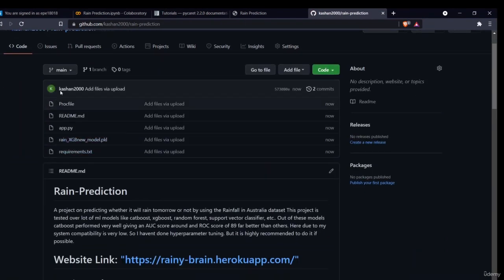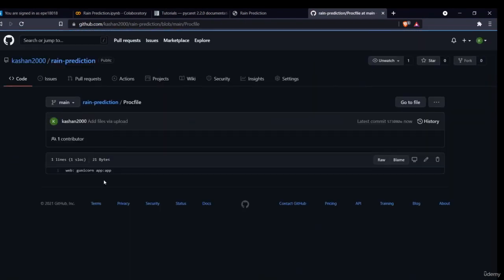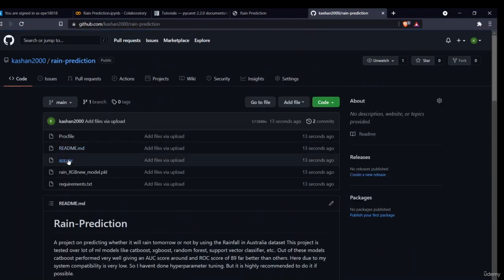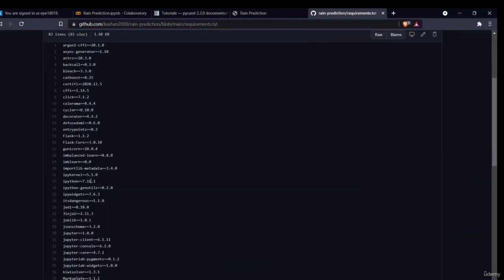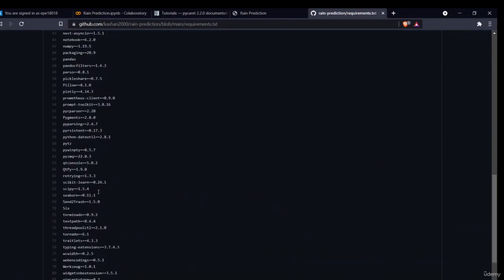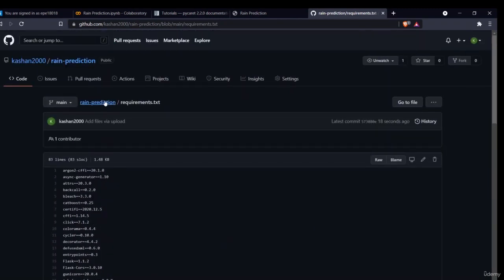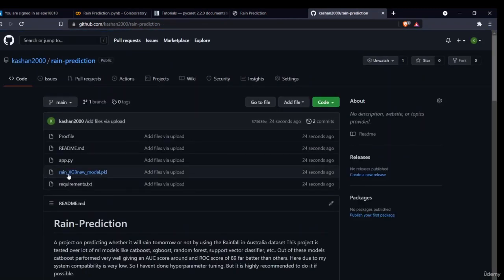But as you can see, this is my Procfile. I'll be providing you this file. You just have to upload it to your GitHub account. This is required for deployment. This is your py file, this is your pickle file, and this is your requirements file. These are all the libraries which are required.